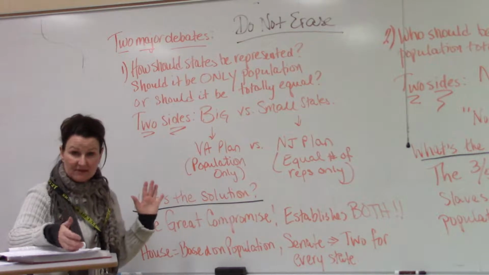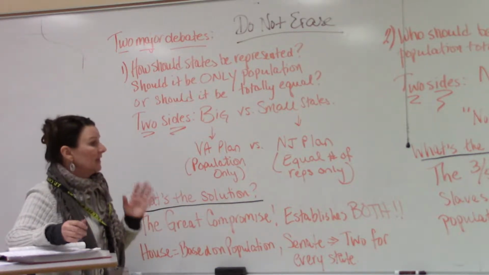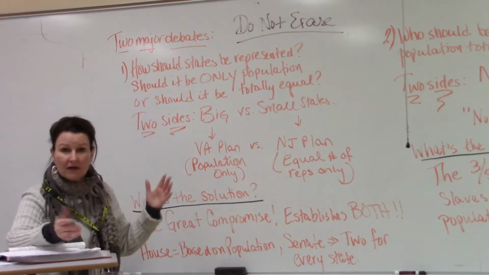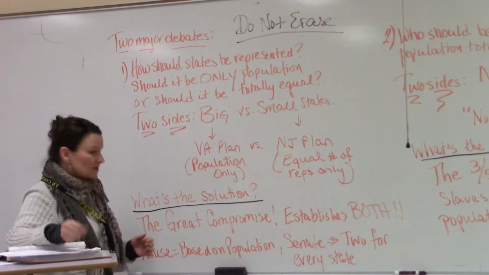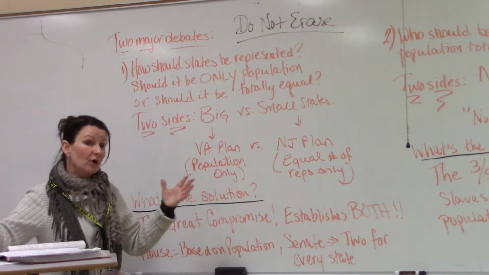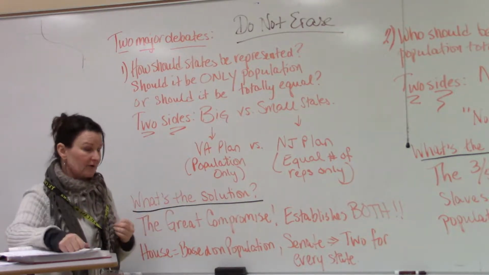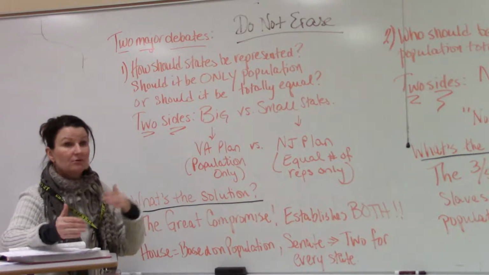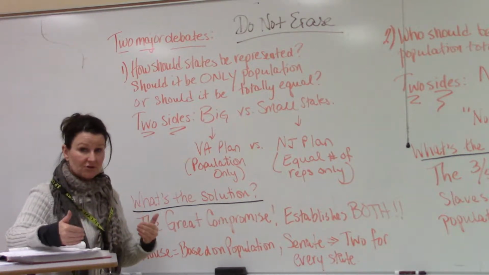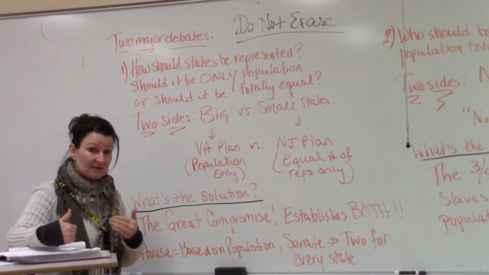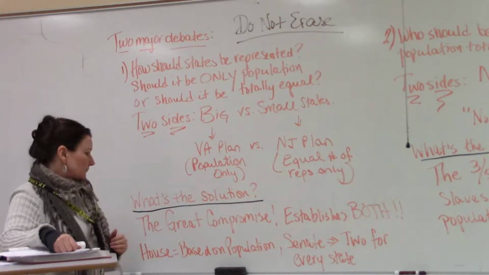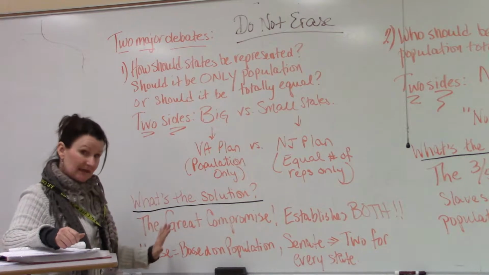So our House of Representatives, 435 members today, is based on states' population. New Jersey has 12, California has 53. So the bigger your population, the more representation you have in Congress. Each state is divided into congressional districts. In New Jersey, we are Congressional District number 7. Our representative, right now anyway, is Leonard Lance. So that's one side of the compromise.